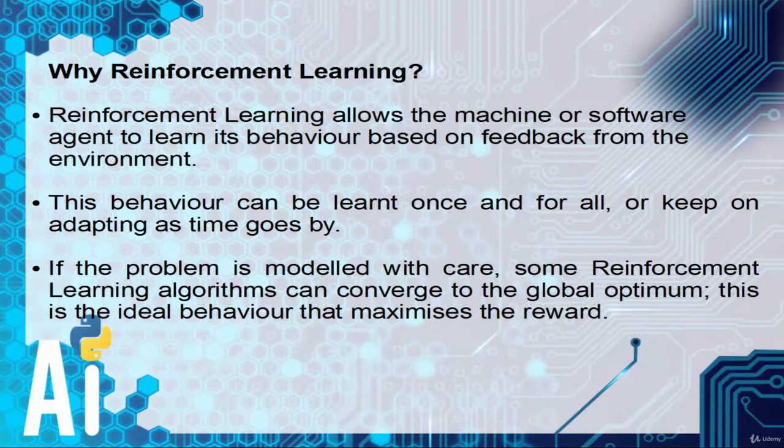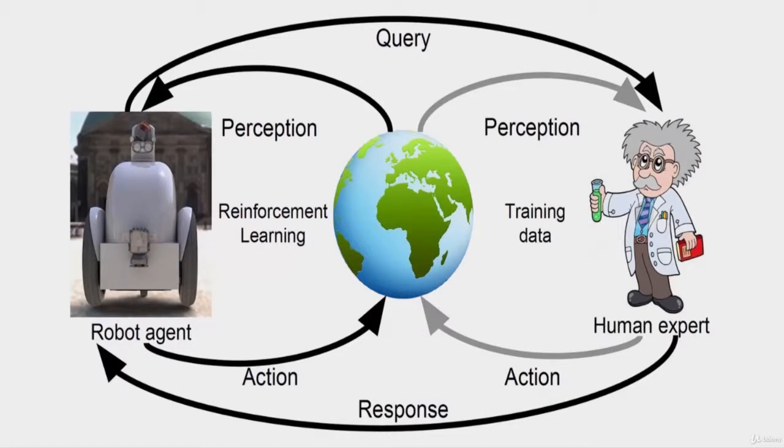So let's see the diagram of reinforcement learning. Here you can see that the robot agent is interacting with its environment. The training data has been supplied. The perception works correctly on the training data. The correct action will be taken here. The query will be executed depending upon what it is passed. The perception happens from both sides.